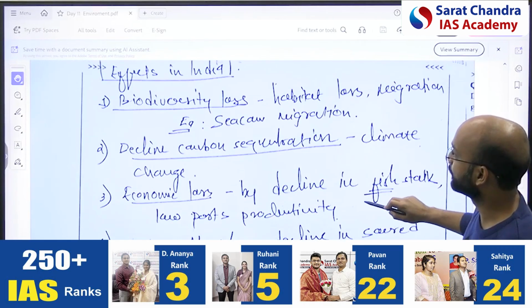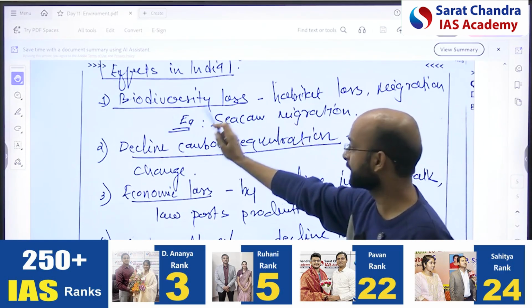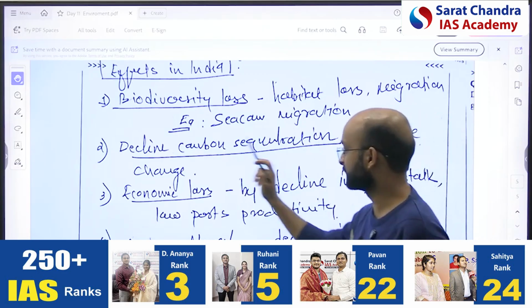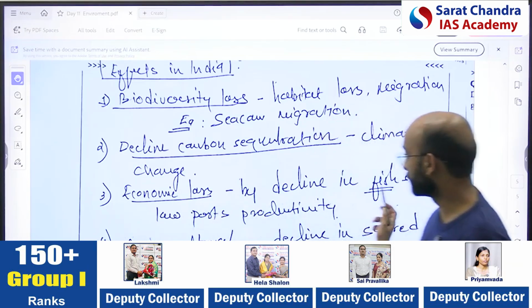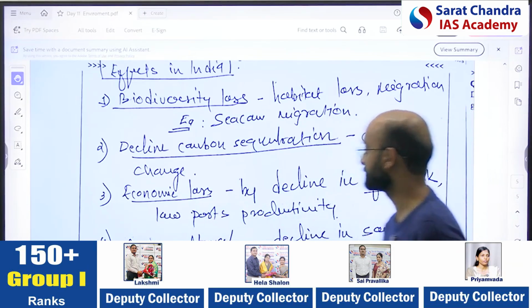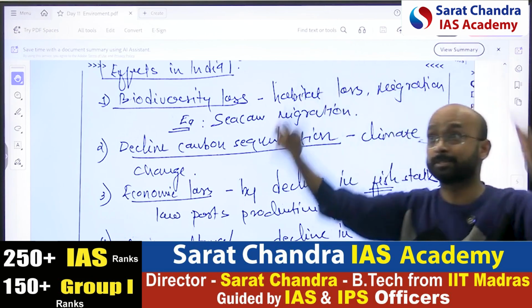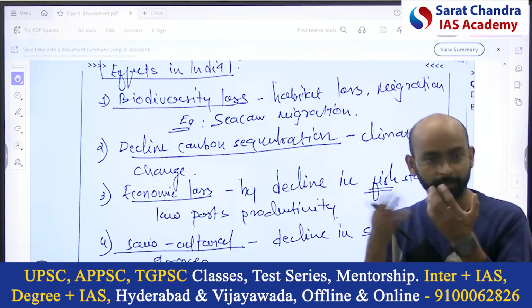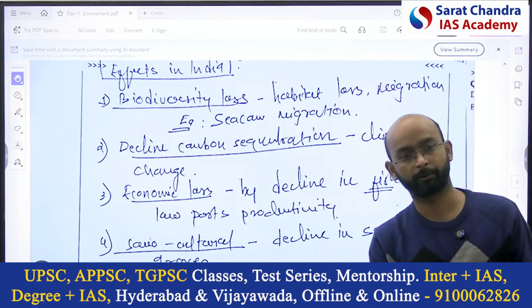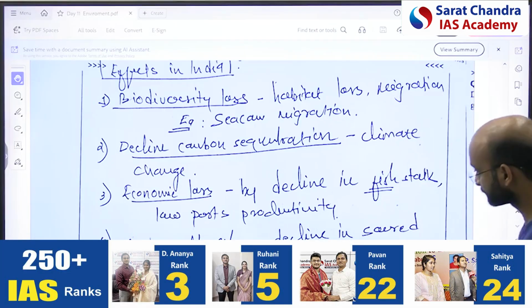Effects in India: biodiversity loss, the biodiversity angle, carbon sequestration, there is a climate change angle, economic loss due to fish decline, and socio-cultural decline in the sacred groves. If one stake was there that eroded, earlier you used to worship it, now it eroded, that is cultural loss.